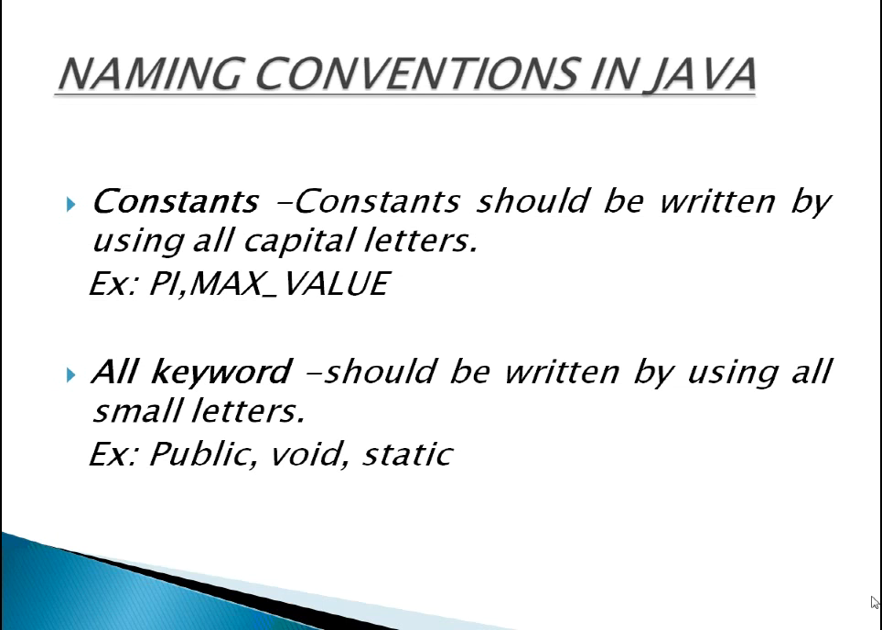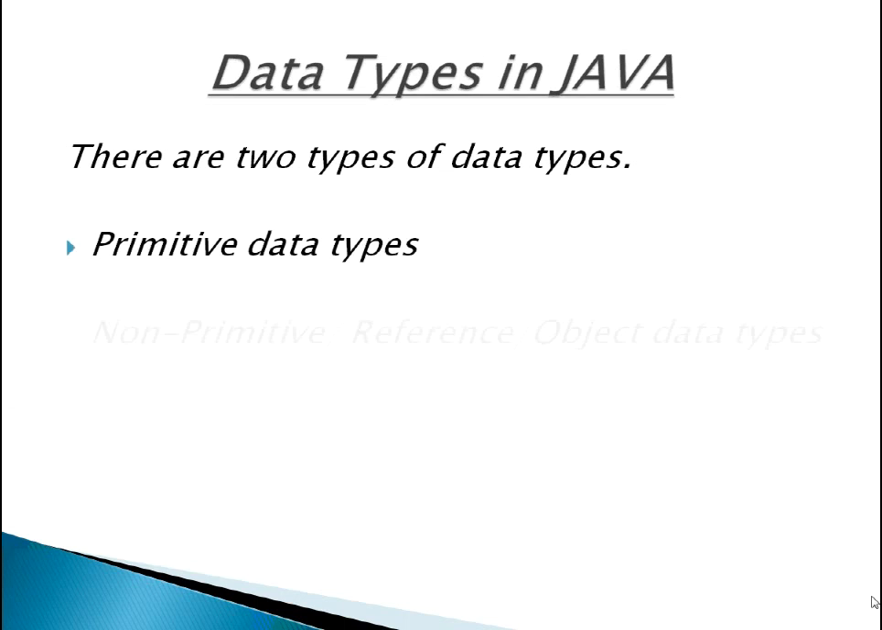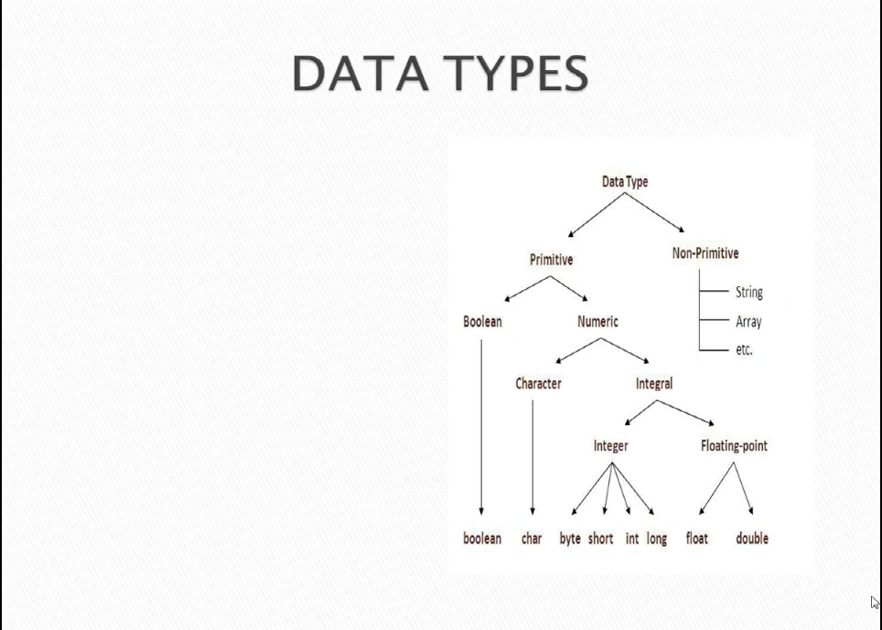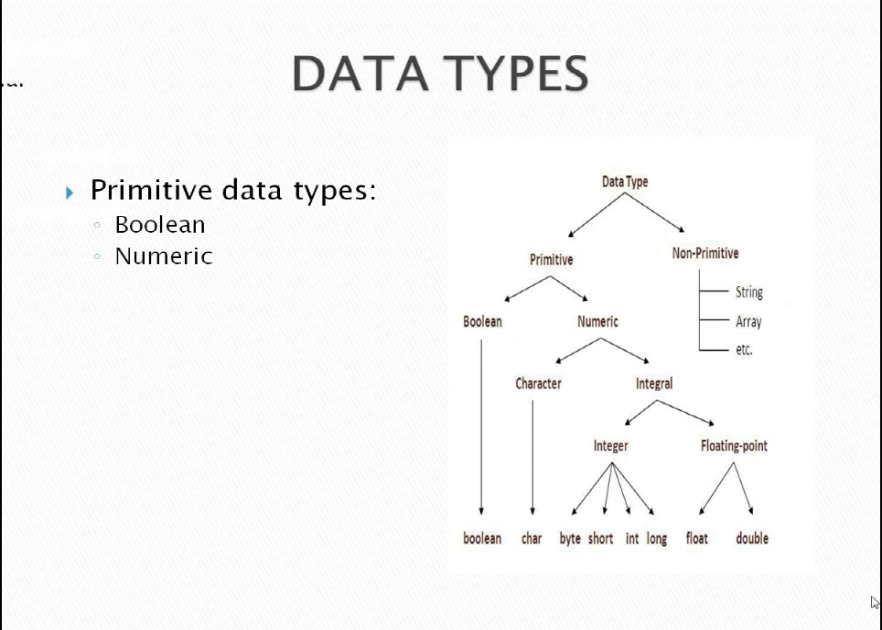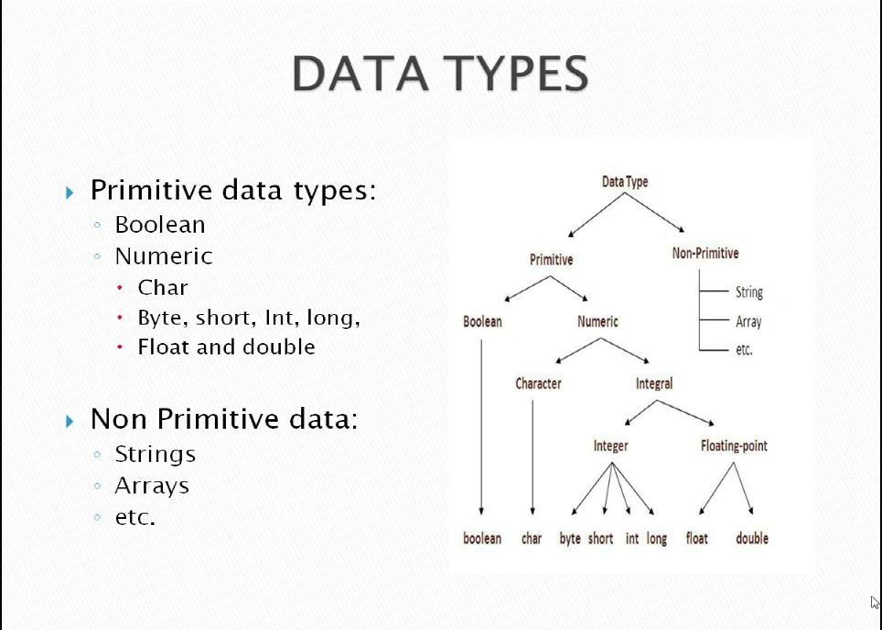Now we can discuss data types in Java. In Java, there are two types of data types, primitive data types and non-primitive data types. Primitive data types include Boolean and numeric types like character, byte, short, int, long, float, and double. And non-primitive data types are String, arrays, etc. We can discuss in detail each data type.